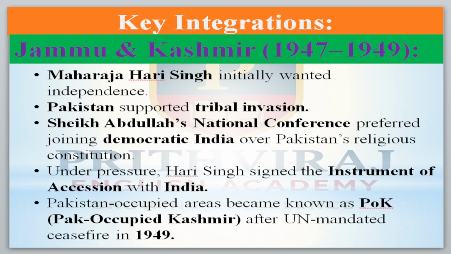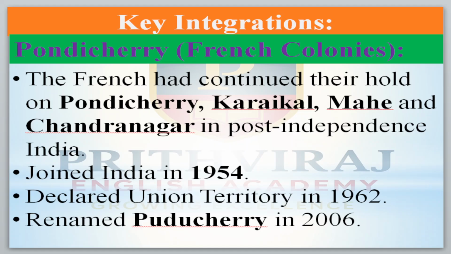But now, after the cancellation of Article 370 and all, it is fully an integral part of India. A few parts were occupied by Pakistan, and that area we call POK, Pakistan-occupied Kashmir.